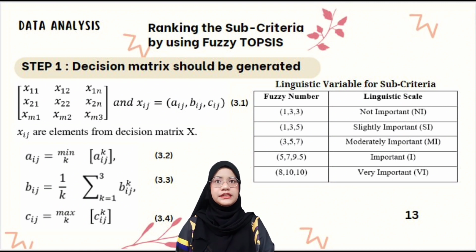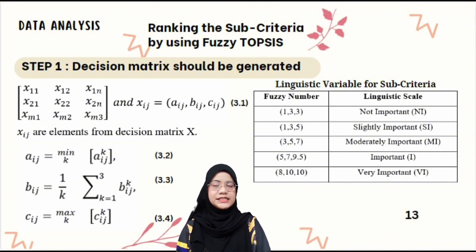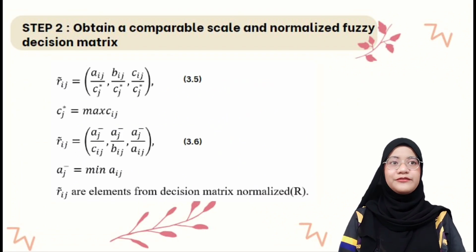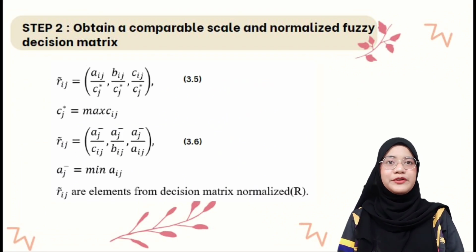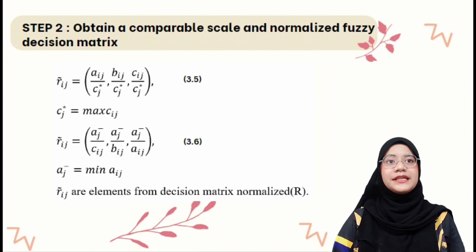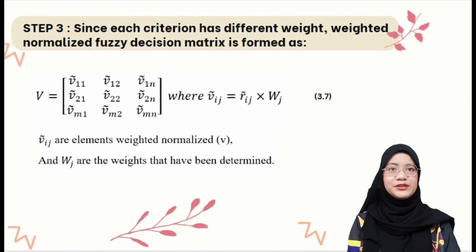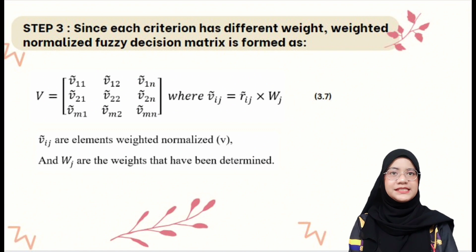Step 1 is decision makers use the linguistic variables in table 3.1 to assess the sub-criteria according to the criteria. In the first step of the fuzzy TOPSIS method, the decision matrix should be generated. In step number 2, there are various types of information with different scales on each sub-criterion in the decision matrix. To obtain a comparable scale and normalize the fuzzy decision matrix, linear scale transformation is used as in equation 3.5 and equation 3.6.